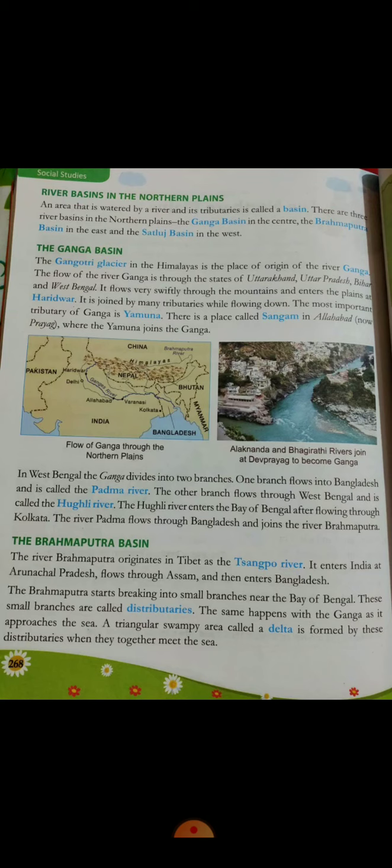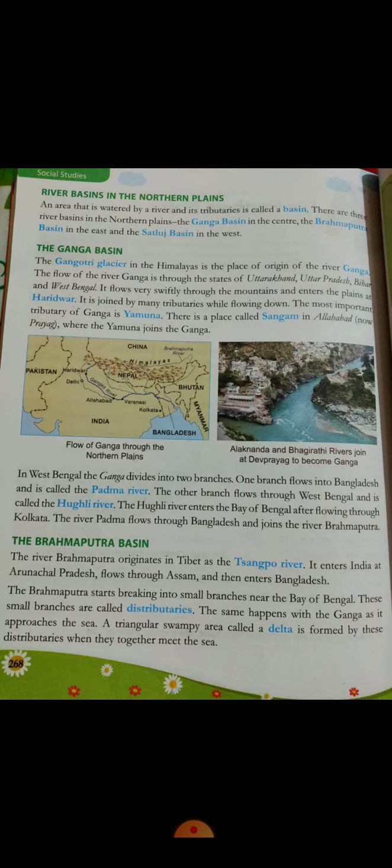The Ganga basin. The Gangotri glacier in the Himalayas is the place of origin of the river Ganga. It flows through the states of Uttarakhand, Uttar Pradesh, Bihar and West Bengal. It flows very swiftly through the mountains and enters the plain at Haridwar. It is joined by many tributaries while flowing down. The most important tributary of Ganga is Yamuna.